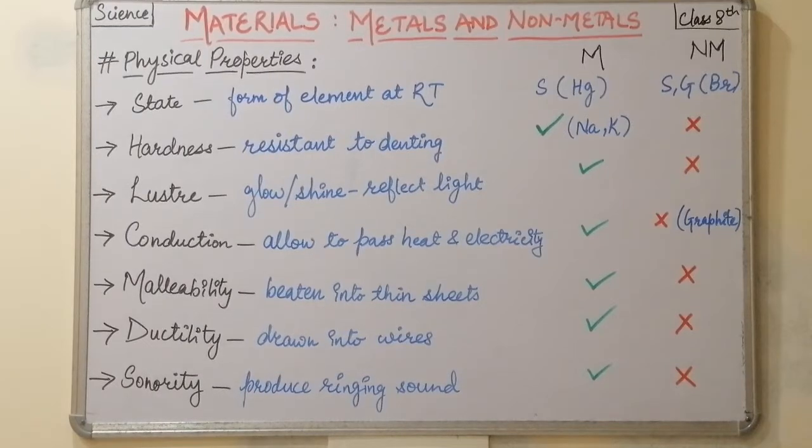Ductility means the ability to be drawn into thin wires. So we can make thin wires out of all the metals. That includes your copper. The copper wires are readily available in your electrical circuits. Then we have gold and silver and platinum and so on. So all the metals could be drawn into thin wires and beaten into thin sheets, and hence our jewelries are made up of these metals and not from the non-metals.